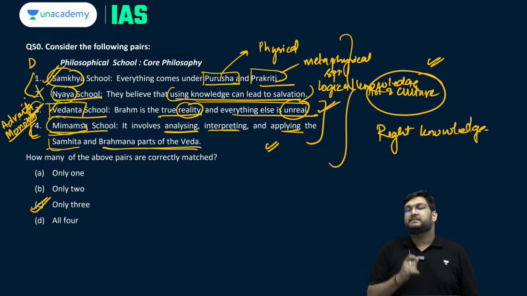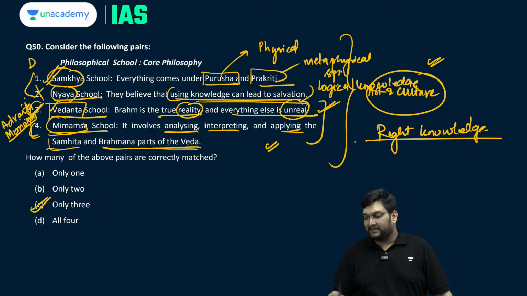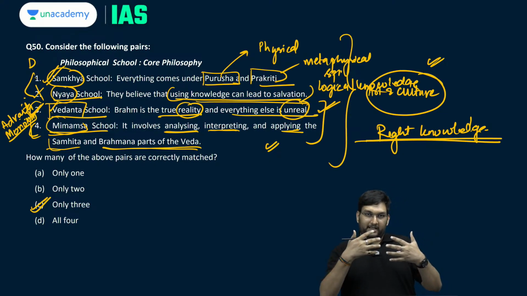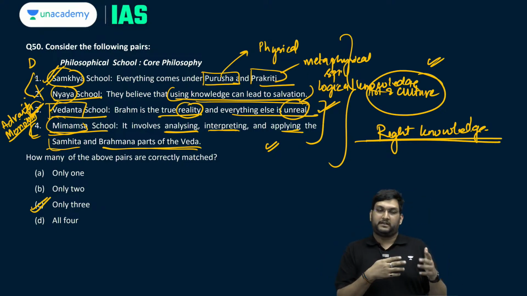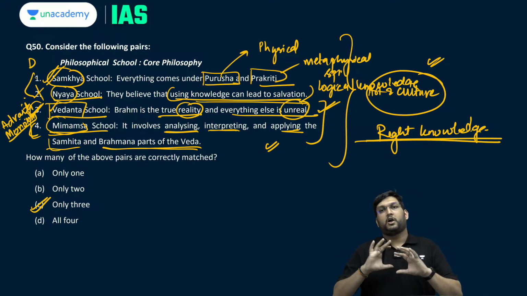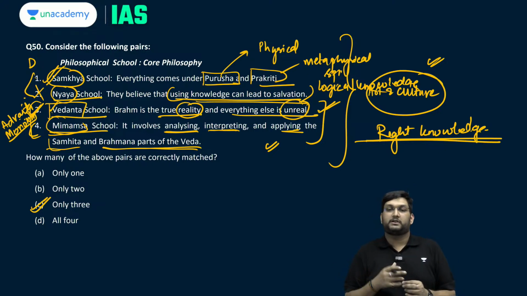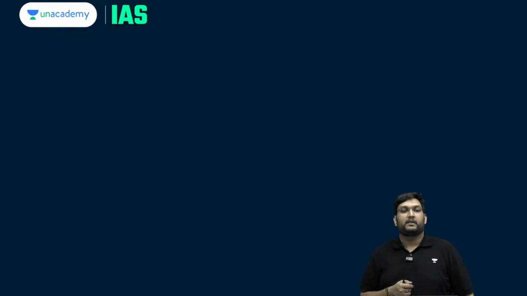Nyaya, remember, says there is right knowledge, wrong knowledge. It is only when we get right knowledge that it in turn leads to the concept of salvation. Please remember this. This is where Sankhya and Nyaya are also different. Sankhya says you need sensory knowledge, every knowledge is important, all knowledge will lead to salvation. Nyaya says no, not all knowledge is important, only the right knowledge is important. So we have only 3.